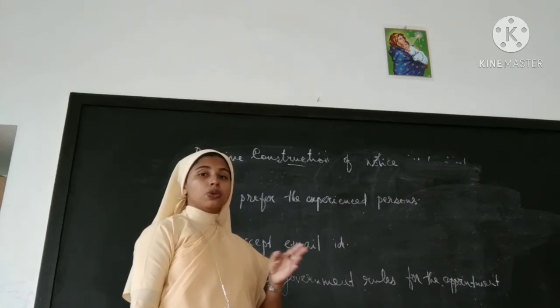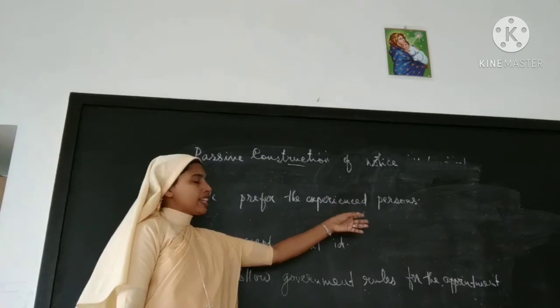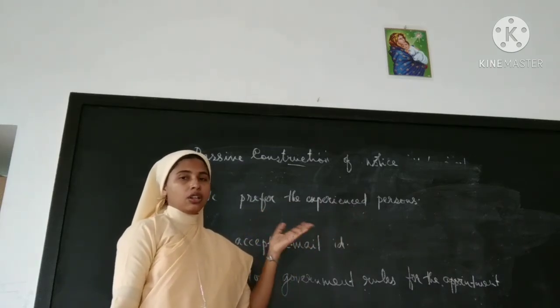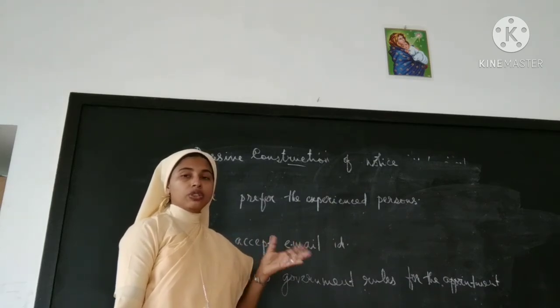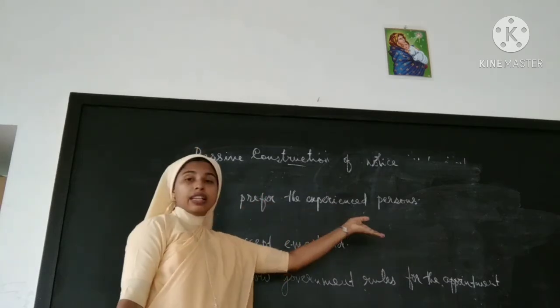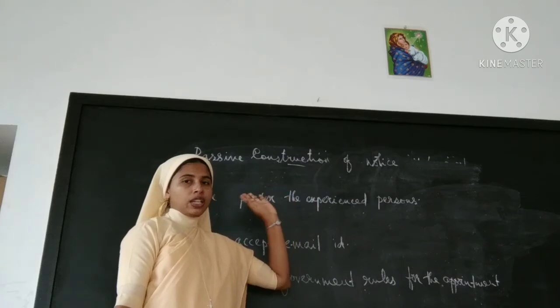We follow the rules of simple present only. So, "We prefer the experienced persons." For example, if a company recruits employees, it will be written there, "We prefer the experienced persons." They always prefer the experienced ones only.